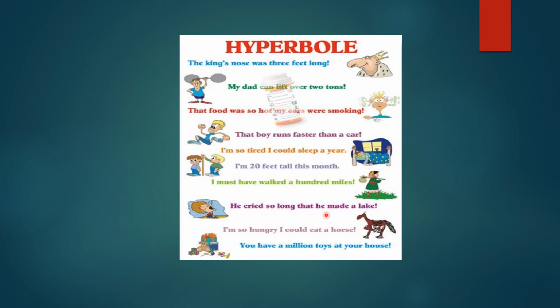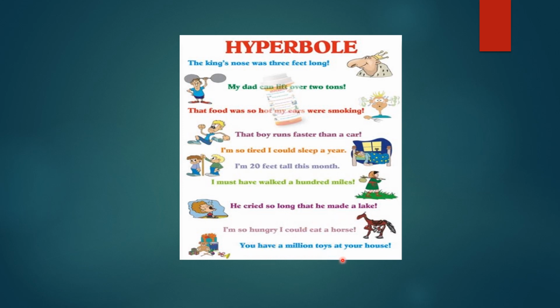He cried so long that he made a lake. Nobody can cry that much, not even enough to fill a bucket. So how can we make a lake, right? So again, a use of exaggeration. I am so hungry I could eat a horse. Can anybody be so hungry that he or she could eat a horse? No, not yet. I haven't heard about it. So this is again a sentence of exaggeration.